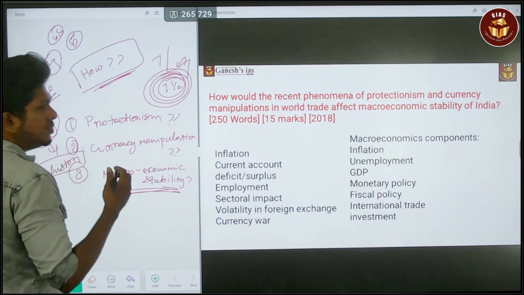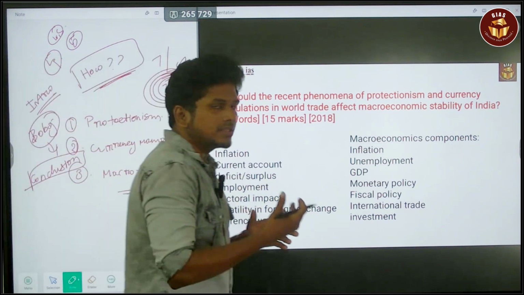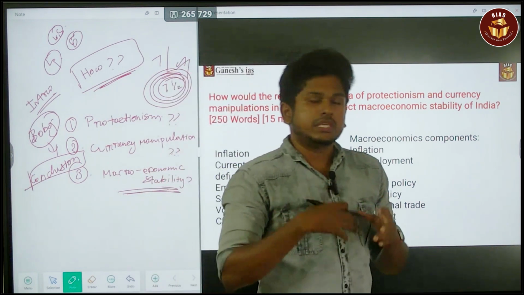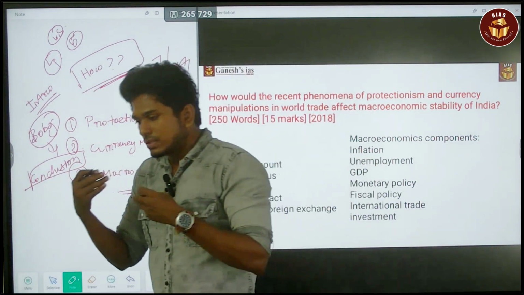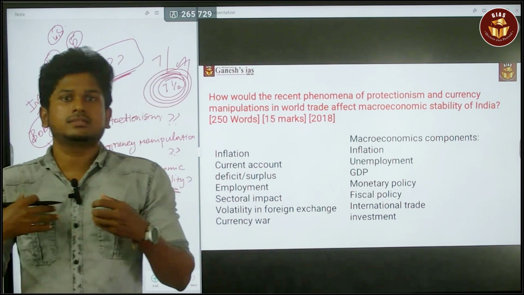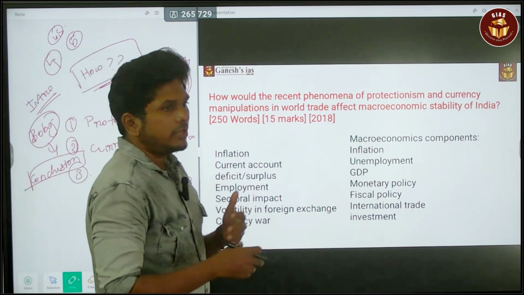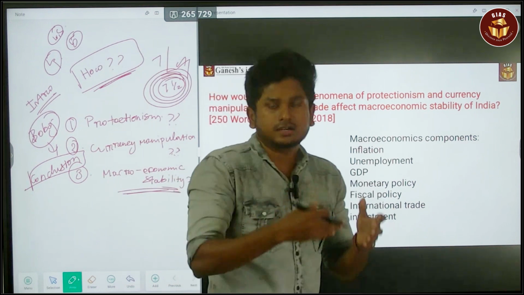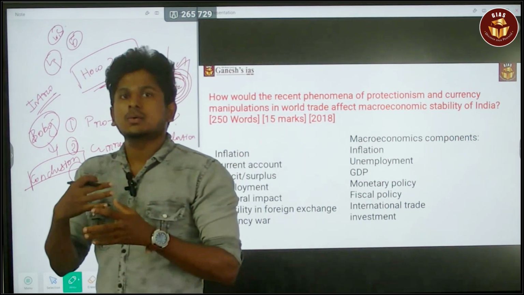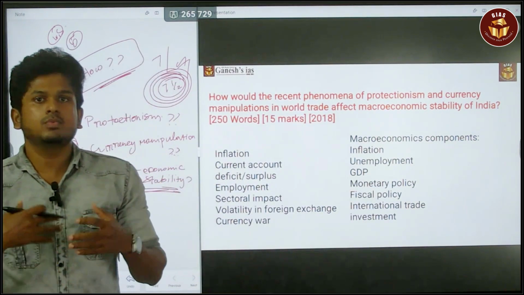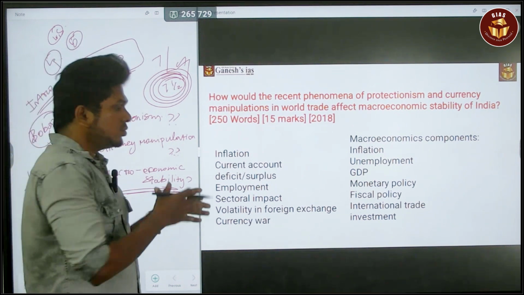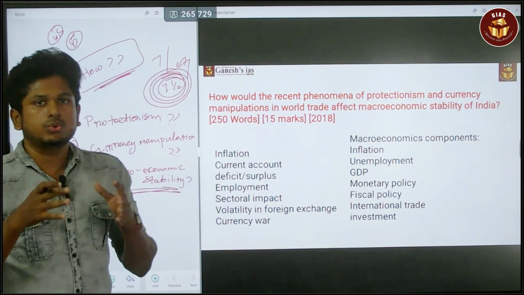The conclusion should be somewhat positive. Even if it is the worst possible negative question, consider a climate change issue or a landslide disaster, anything, you try to address that question and conclude it in a somewhat positive manner. That is the most important thing. So this is the flow of the answer you have to follow.